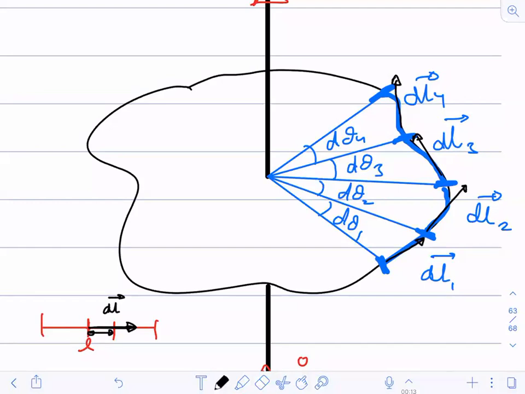Now, if I ask you what is the direction of magnetic field at these points, the direction of the magnetic field is like this. So this is B1, for this it is B2, for this it is B3, and for this it is B4.